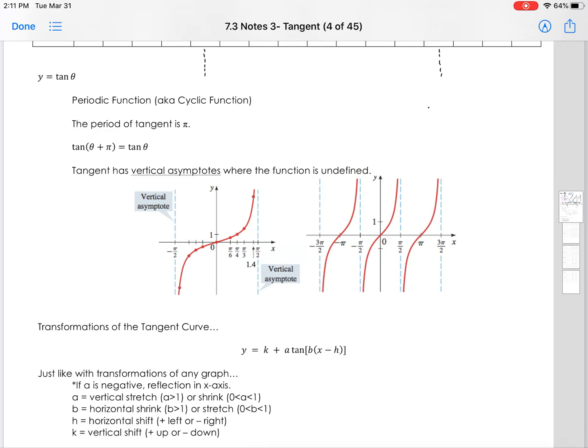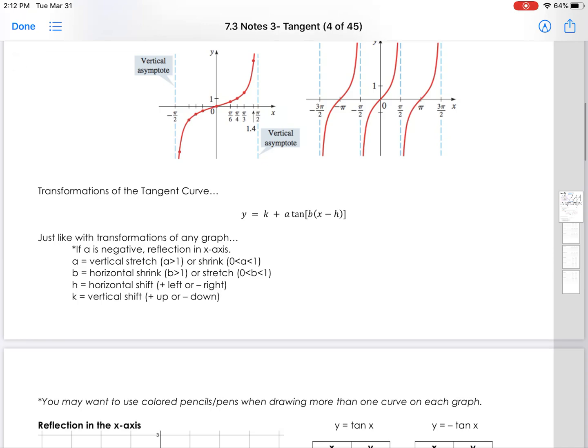This time, notice though, the same values for the y occur every pi. So that's why in this function, we're adding pi instead of adding 2 pi, and that's just because of the period. Okay.